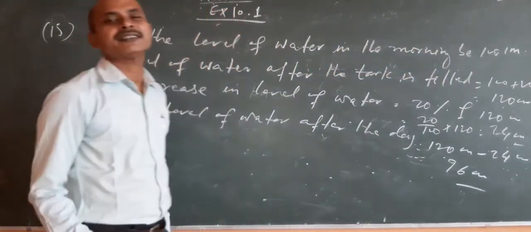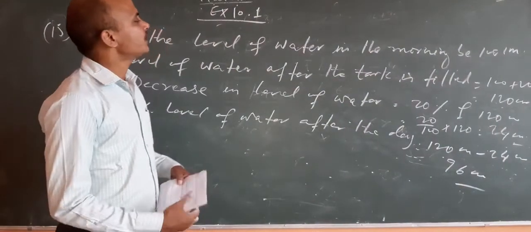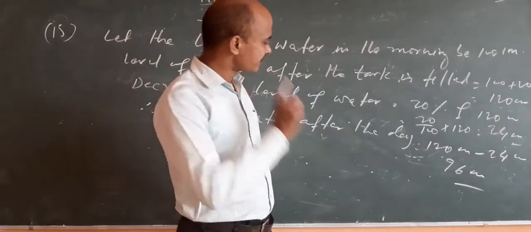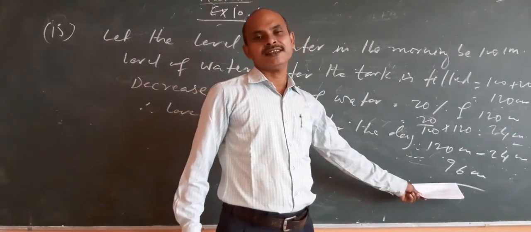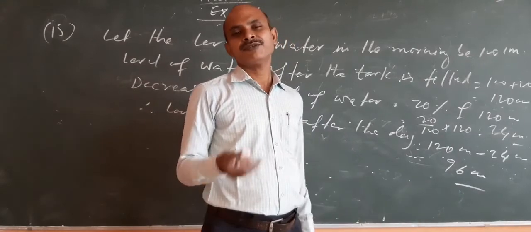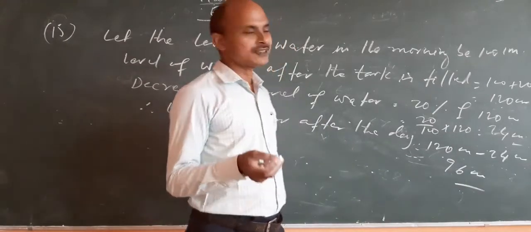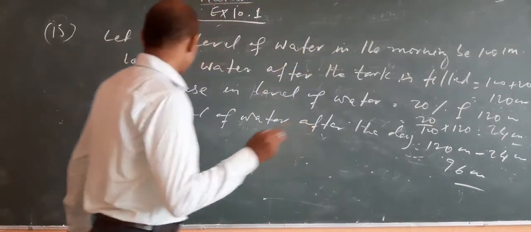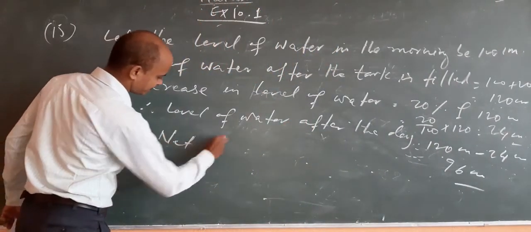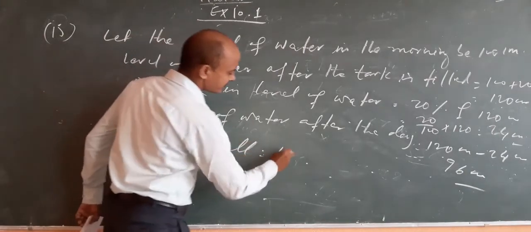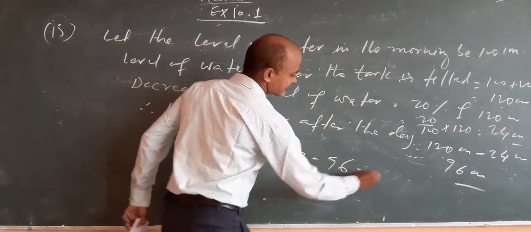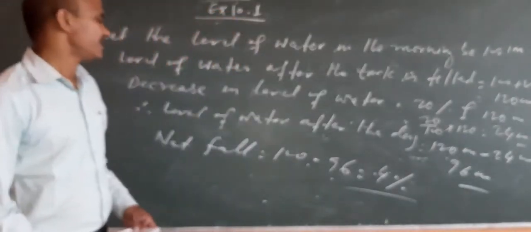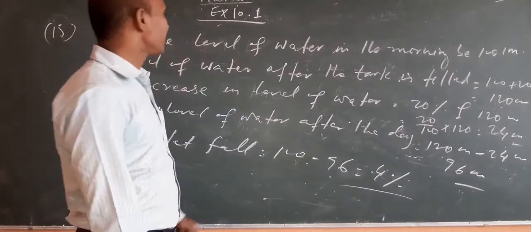Now we have to find the net rise or fall. We see in the morning the level of water is 100 cm, and after the day it comes to 96 cm. Clearly there is a fall in level of water. Net fall is equal to 100 minus 96 is equal to 4%. So, there is a net fall in the level of water by 4%.